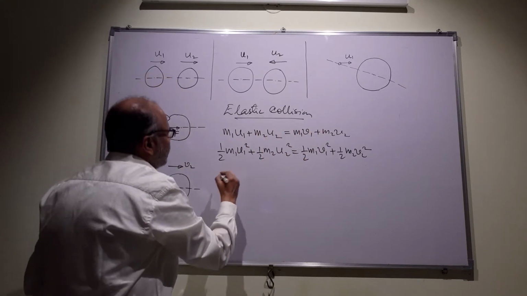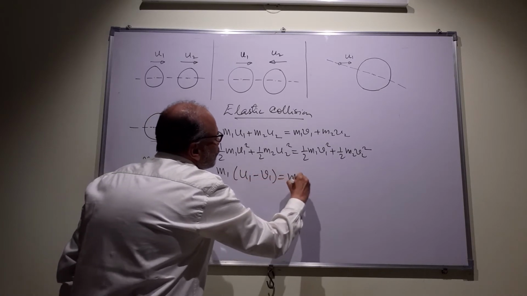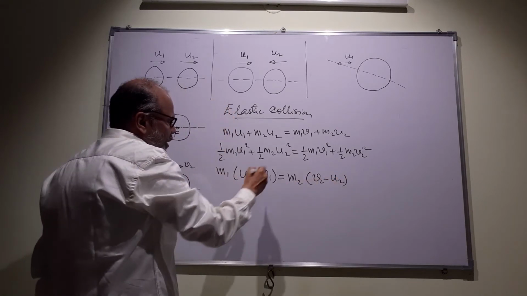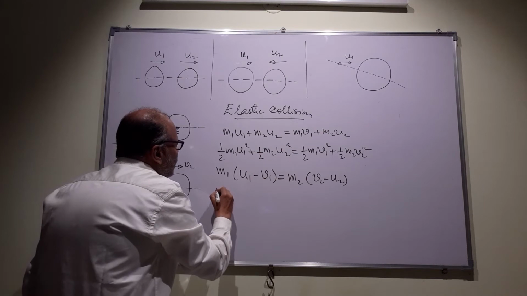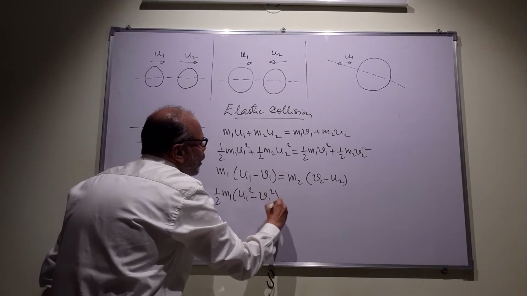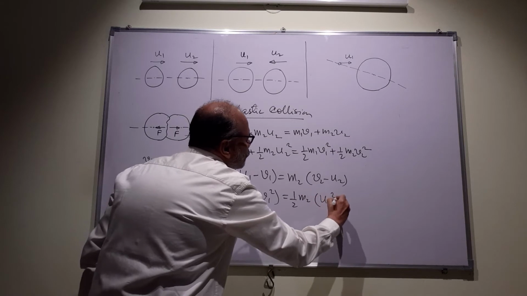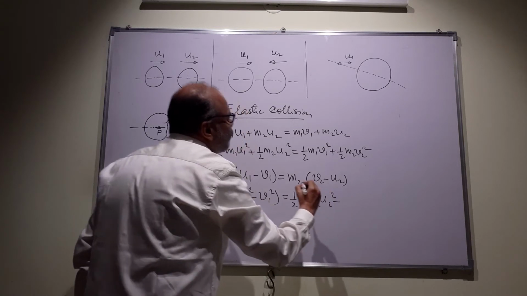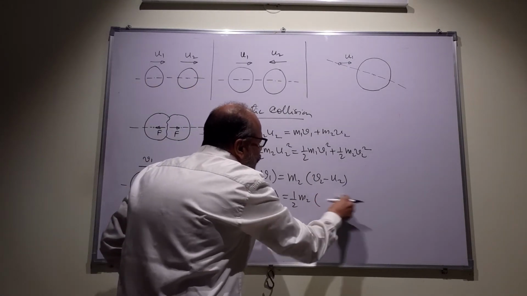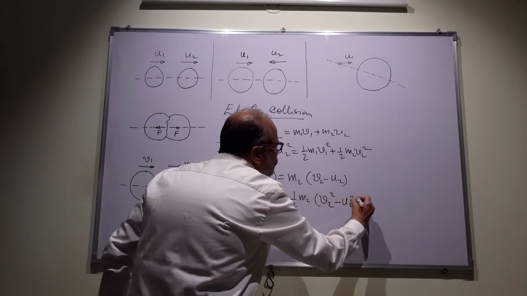For the first equation, I will get m1 into u1 minus v1 is equal to m2 into v2 minus u2. Similarly, for the second equation, I will get half m1 into u1 squared minus v1 squared is equal to half m2 into v2 squared minus u2 squared.